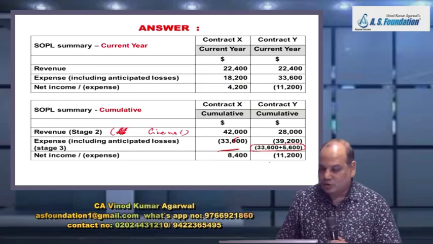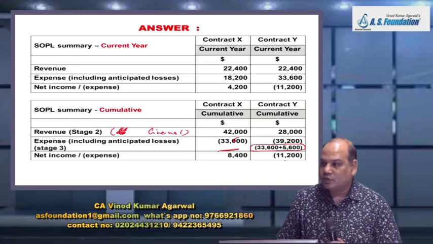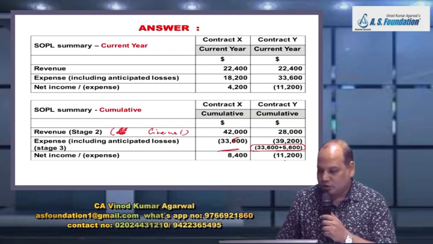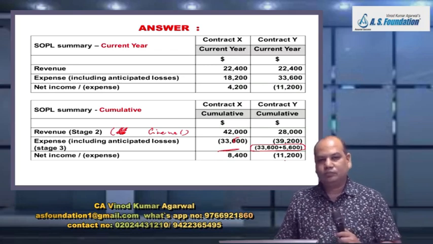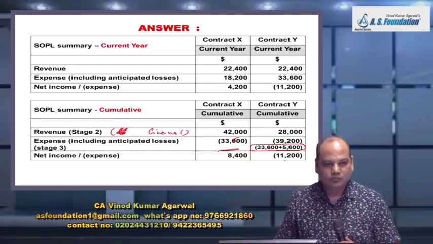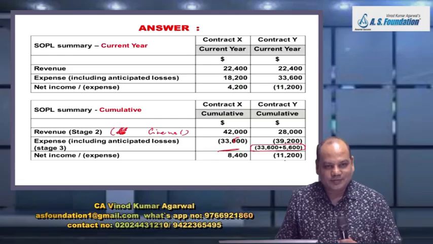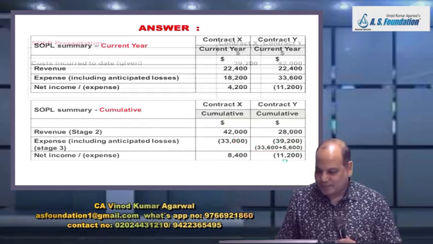Therefore, net income or net loss recognized for both the year, check 8400 is there. And again you cross check, this answer is coming to 11,200 negative. Is it right? Say yes.